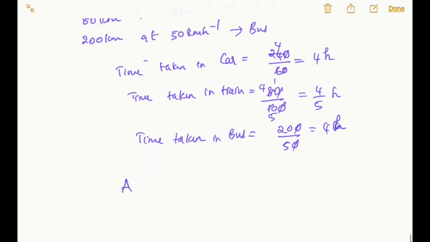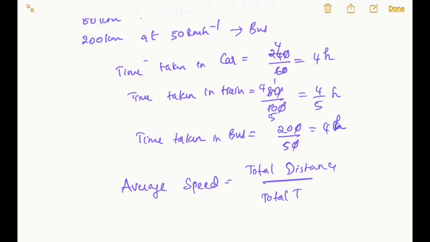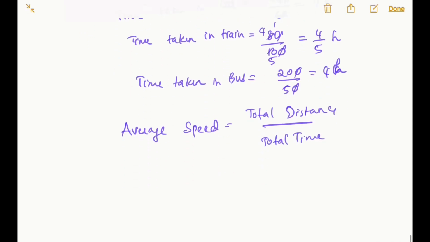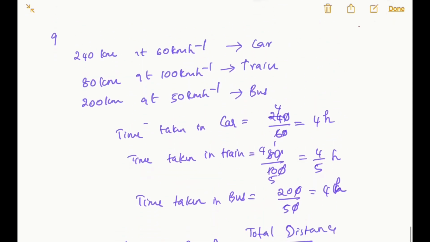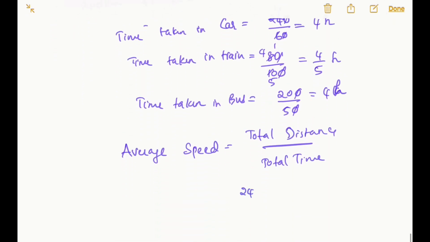Now what is the average speed? Average speed is equal to total distance by total time. Total distance is 240 plus 80 plus 200, divided by time, which is 4 plus 4 by 5 plus 4.